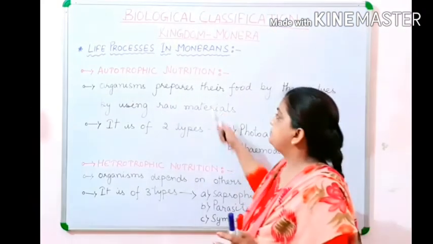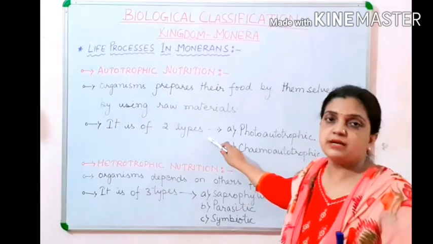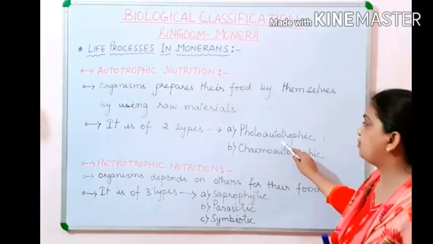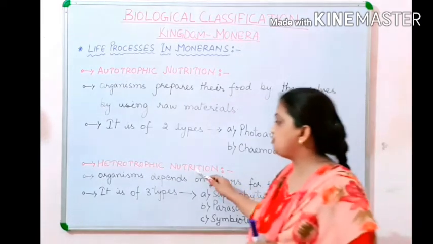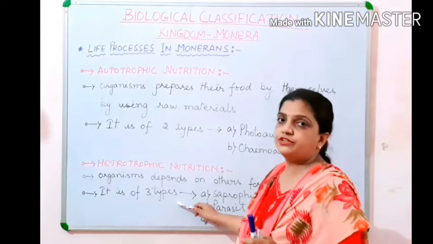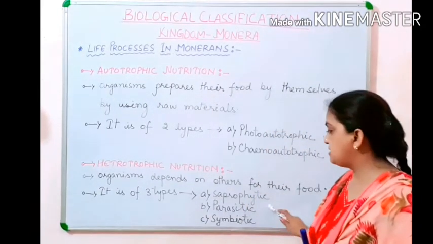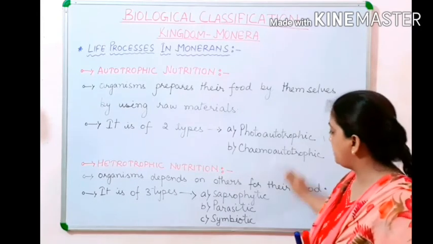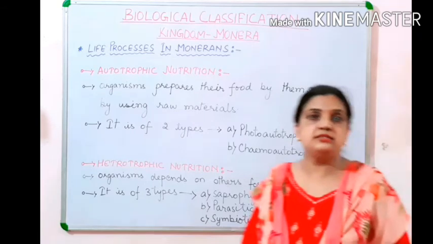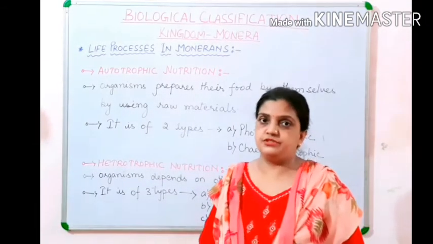Among the Monerans, autotrophic nutrition is of two types, photoautotrophic and chemoautotrophic. And heterotrophic nutrition is of three types: saprophytic, parasitic and symbiotic nutrition. Children, these things we are going to discuss now in detail. So let us begin with autotrophic nutrition.